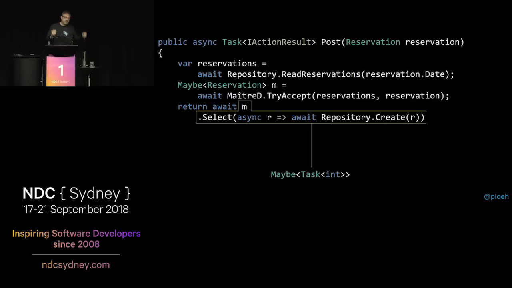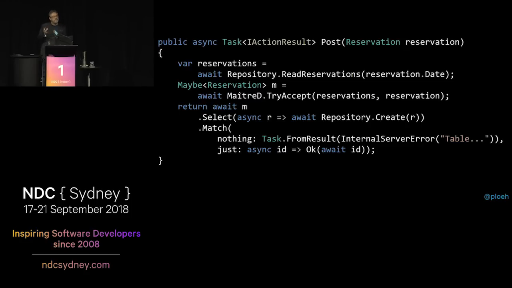Now, we sort of have two monads stacked here, because task is a monad, maybe is a monad. We have a stack of monads. But it turns out that that's a monad as well, so all is good, no problem. Right, so we can match on that maybe of task of int as well. It looks a little bit ugly now, but we'll deal with that later on. We'll make it pretty in 5 minutes.